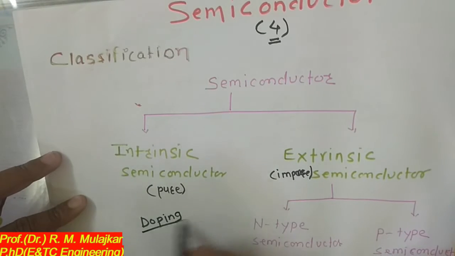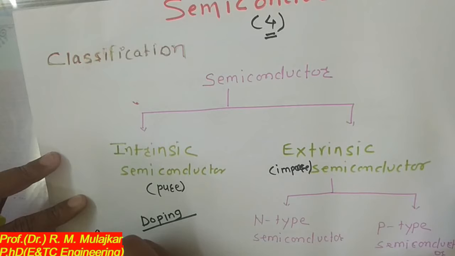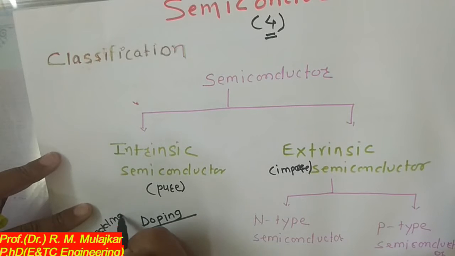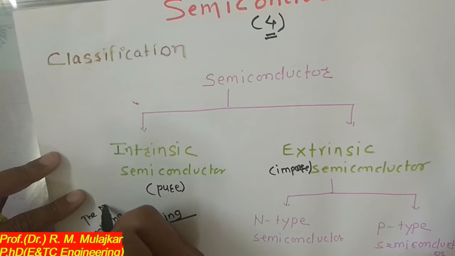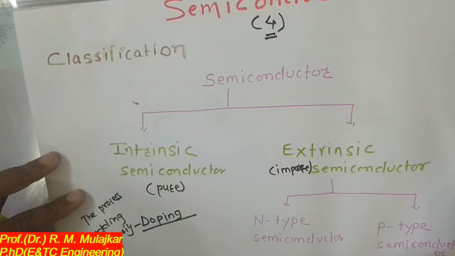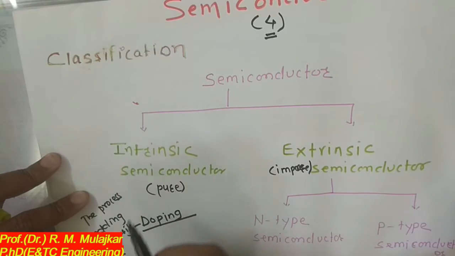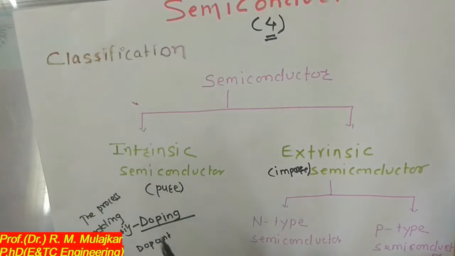The process of adding the impurity is called doping, and the material which is added as the impurity is called a dopant. So remember this new term. Doping is the process of adding the impurity to the pure form of the semiconductor, and the element which is added is called a dopant.